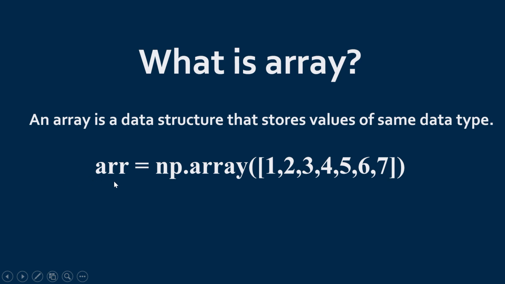This is a way of declaring an array in Python with the NumPy library. This is basically a variable arr equal to np, meaning NumPy library, dot array. Array is a function which declares these numbers from 1 to 7. So this is basically the syntax to declare the array with the NumPy library in Python.